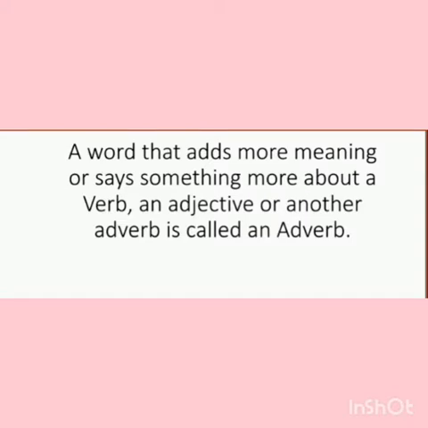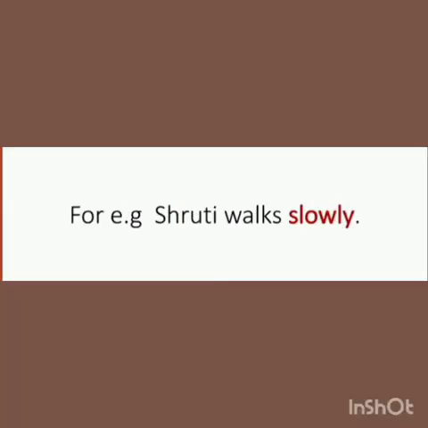A word that adds more meaning or says something more about a verb, an adjective or another adverb is called an adverb. For example, Shruti walks slowly. The word slowly denotes the manner in which Shruti walks. Thus, slowly is an adverb that modifies the verb walk.